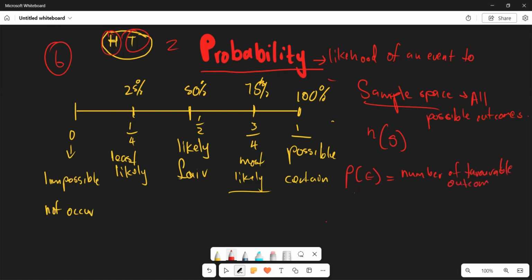Outcomes, favorable outcomes over what? This is the number of favorable outcomes over the total possible outcomes, which means whenever we are representing our probability, right? We are saying we have the numbers 1, 2, 3, 4, 5, 6, right?